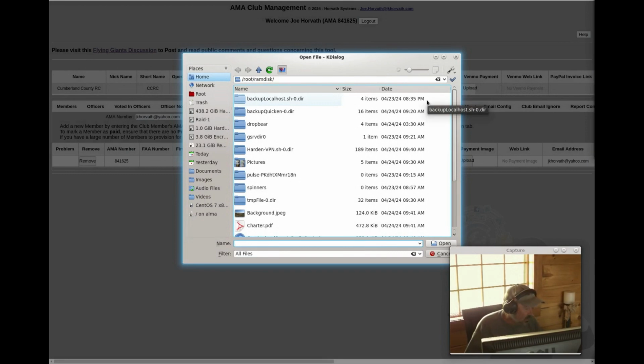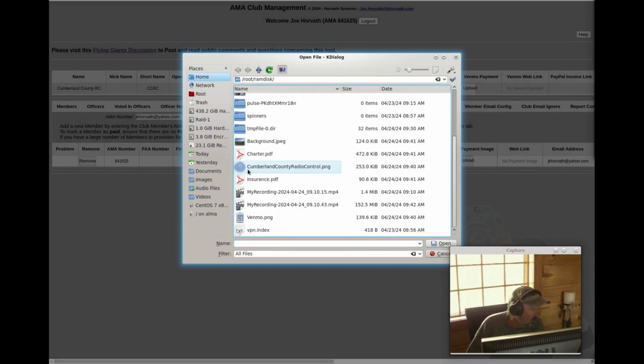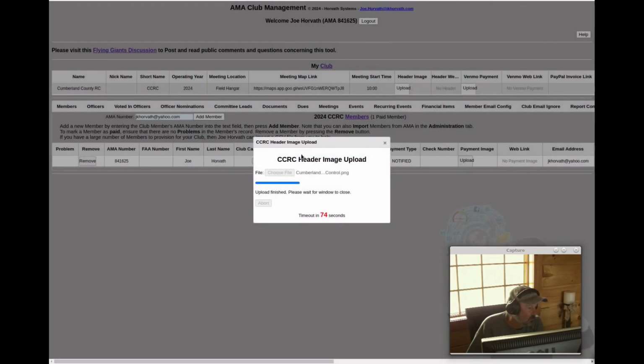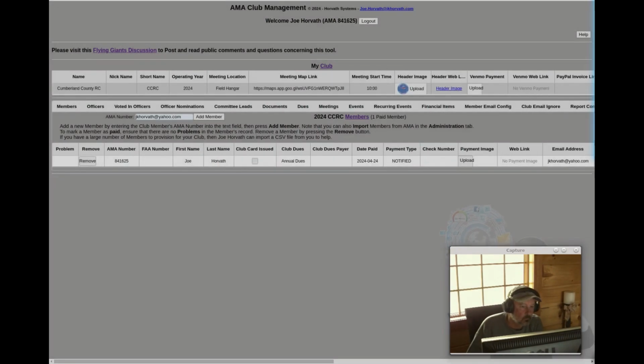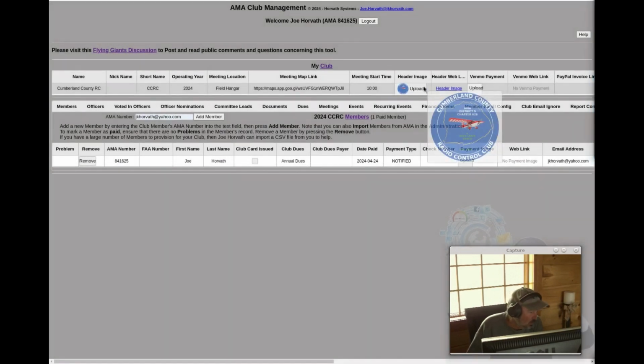Okay, so my club logo looks like this, Cumberland County Radio Control. It'll upload that file and put it away, and then we can move off to the Venmo payments.